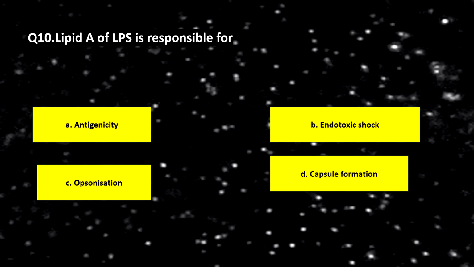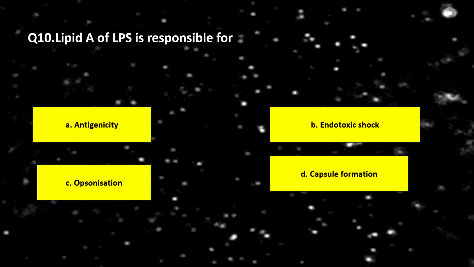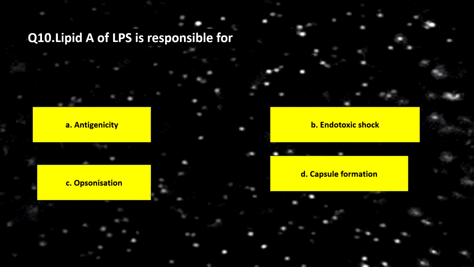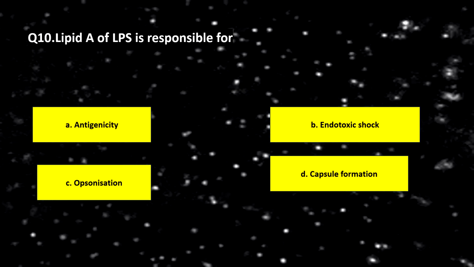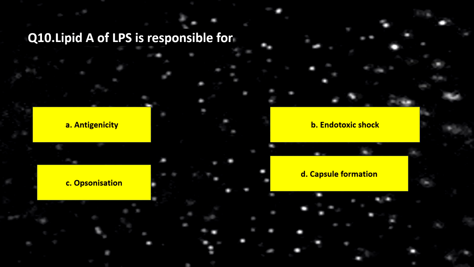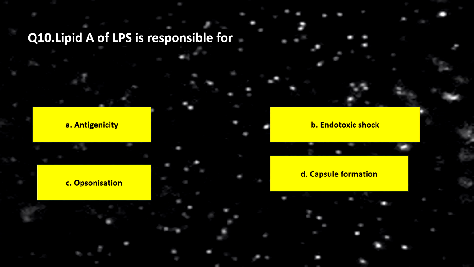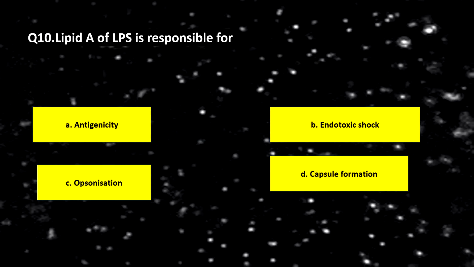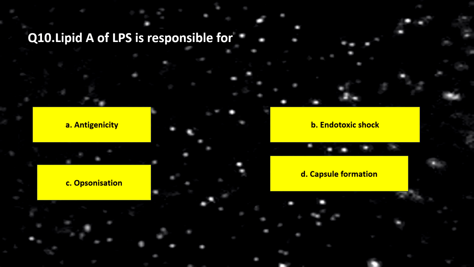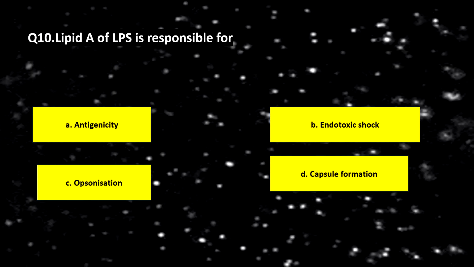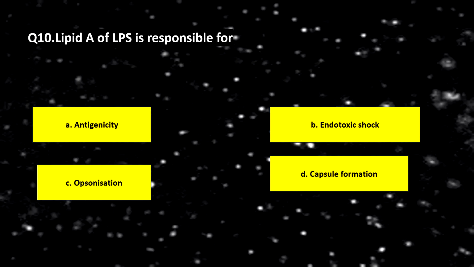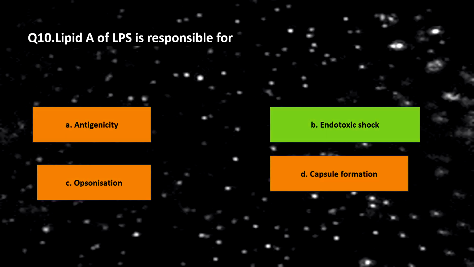Coming to the last question of this presentation, lipid A of lipopolysaccharide is responsible for option A antigenicity, option B endotoxic shock, option C opsonization, option D capsule formation. The correct answer is endotoxic shock.